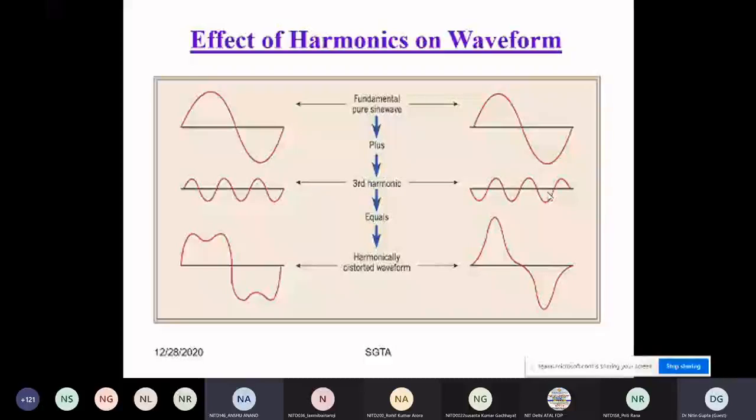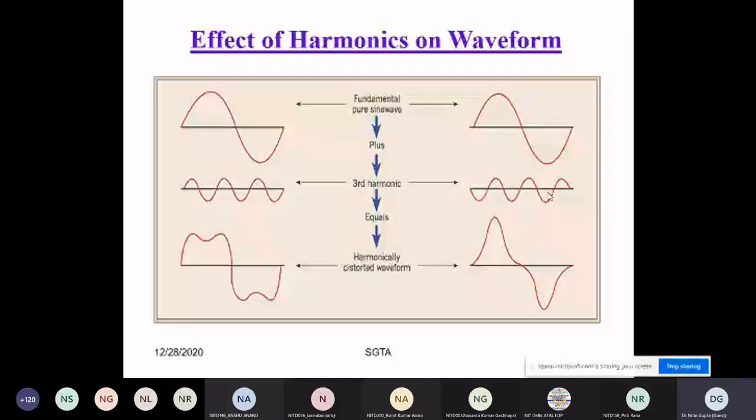Sir, in this graph, the peak value changes. The peak value will change because whatever the resultant is depends on the square root of the fundamental squared plus the individual squares of the harmonics divided by n, where n is the number of harmonics. That's why the peak is changed. This diagram shows mainly the third harmonic.